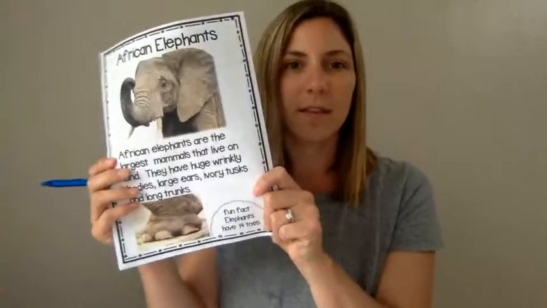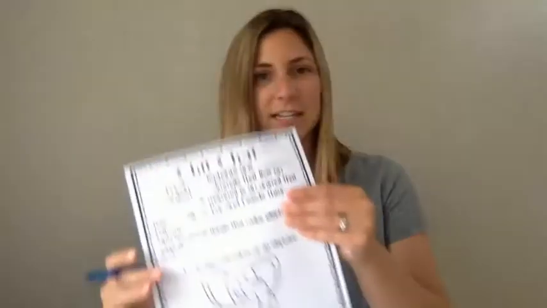So on Monday, you should have read or listened to this information about African elephants. Then on Monday, your writing would have been writing about African elephants, what you learned about them. Today we're going to do this thing called a chit chat. Can you say chit chat? An elephant chit chat. And it looks like this.